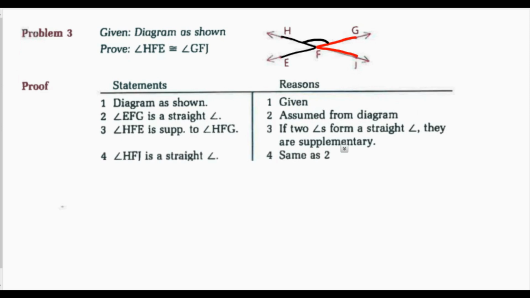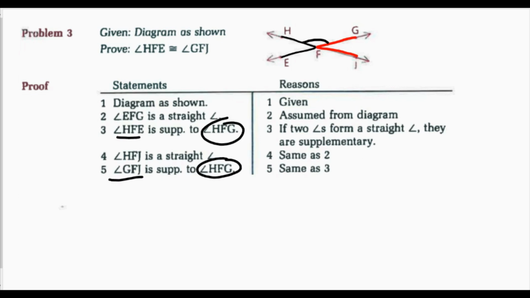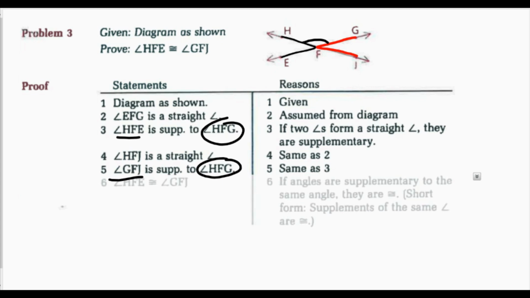Now I can say that angle GFJ and angle HFG are supplementary. Again, same reasoning as 3. Now notice that I have two angles that are supplementary to the same angle. Therefore, they're going to be congruent because if two angles are supplementary to the same angle, they are congruent. So angle HFE is congruent to angle GFJ. If angles are supplementary to the same angle, then they are congruent.